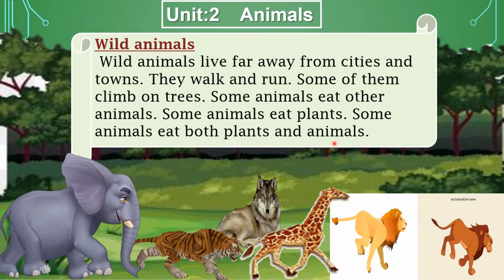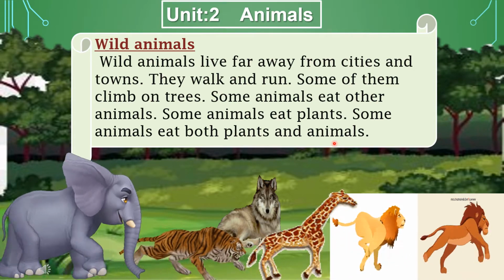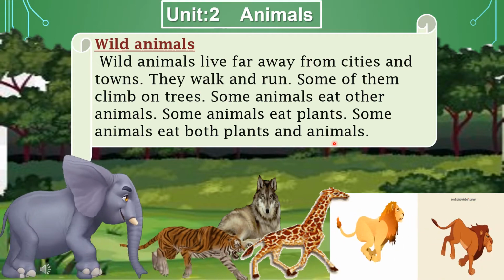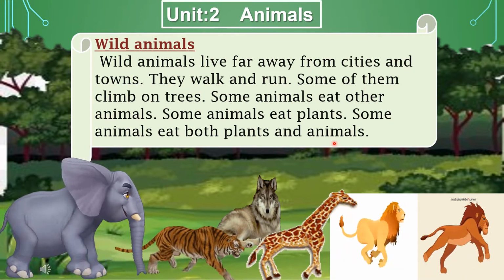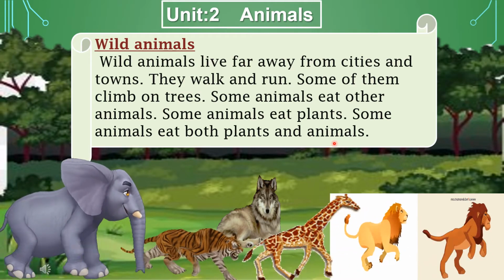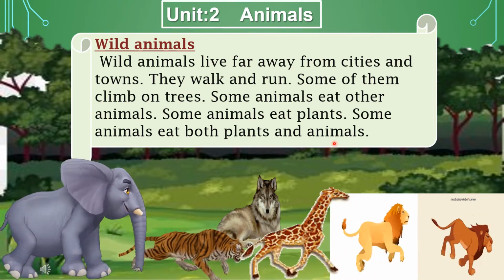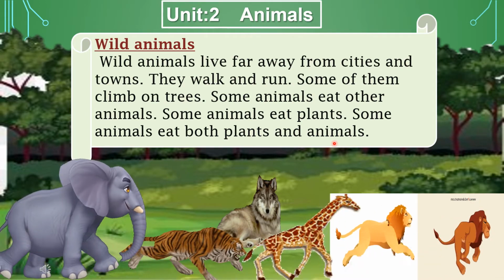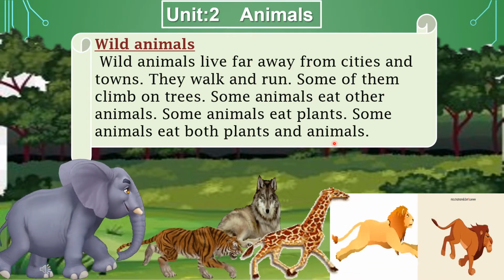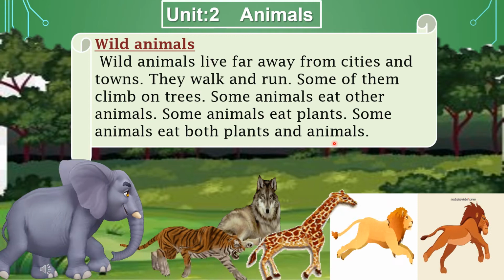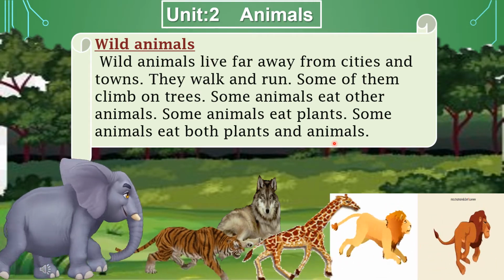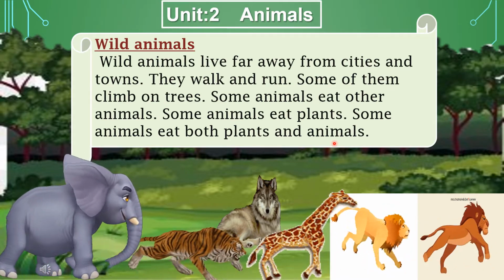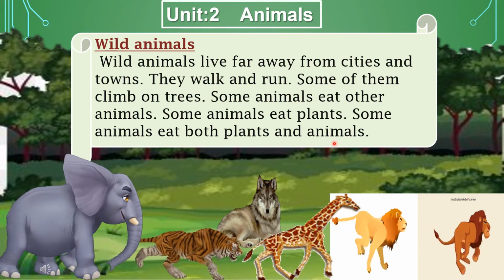Wild animals are very dangerous and very fierce. You know that the lion is a fierce or wild animal, and the lion is called the king of the jungle also. There are other wild animals like foxes, deer, bear, giraffe, tiger, wolf, snake, and elephant also. So there are many wild animals. They live in forests, or we can keep them in the zoo also. Now let's talk about what wild animals eat.